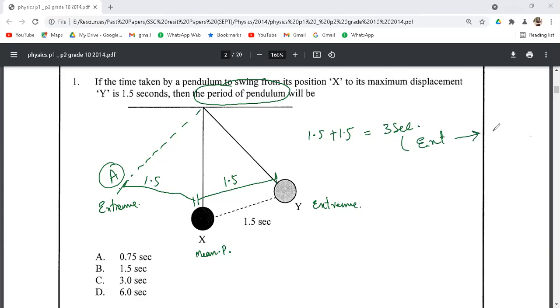extreme position to extreme position, and again coming back to the first extreme position the pendulum will take one more 3 seconds. So overall, from the starting point A, the pendulum will take 3 seconds to move to the other extreme and 3 seconds to move back to the first extreme position. So overall, the time period will be equal to 3 plus 3, 6 seconds. So the correct option for this question number 1 is 6 seconds.